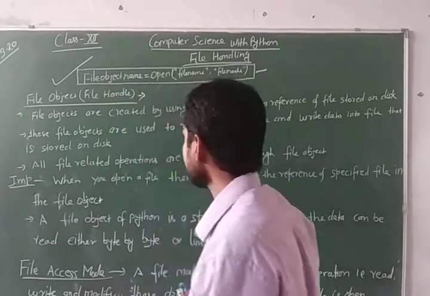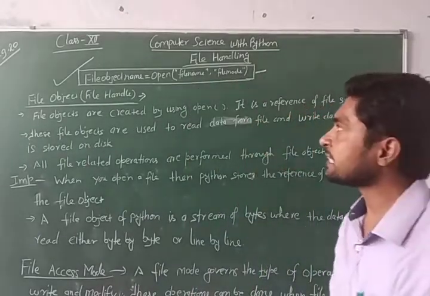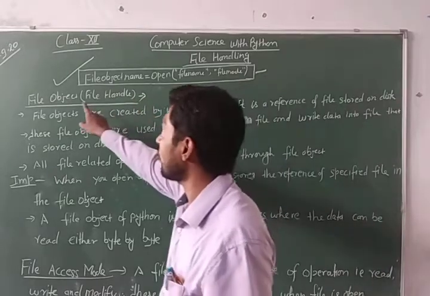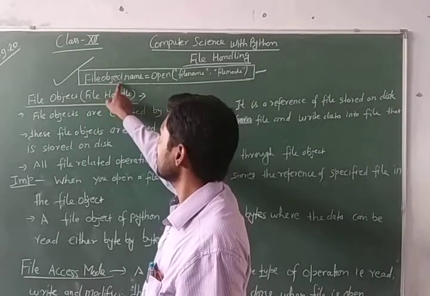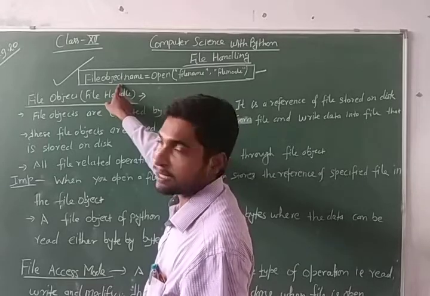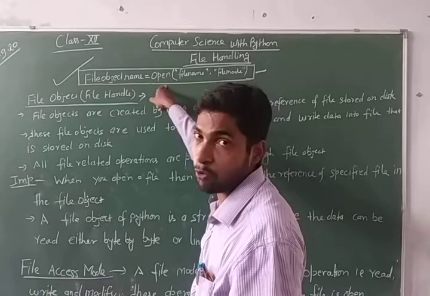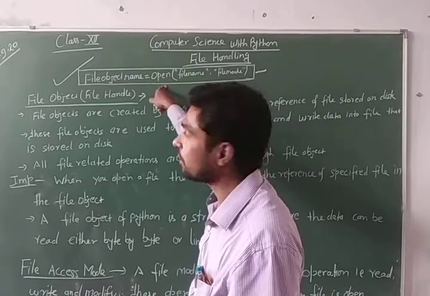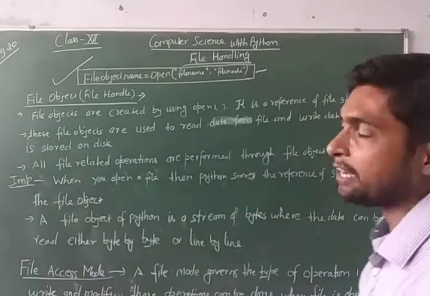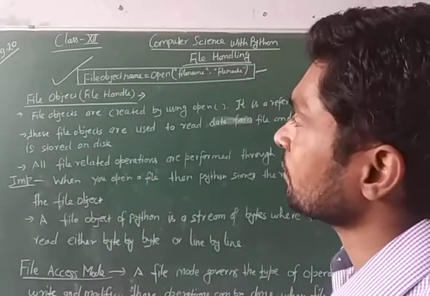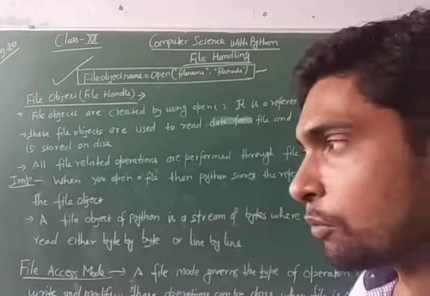Alright, now let us see what is the file object. This is the file object that we obtain in the open function syntax. Today I will describe file object and file mode.